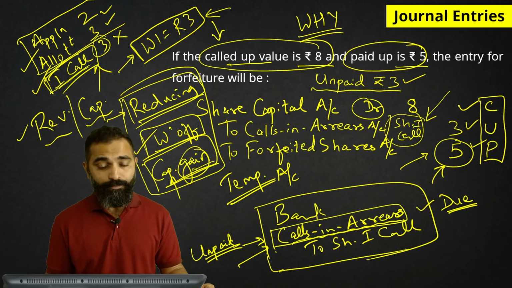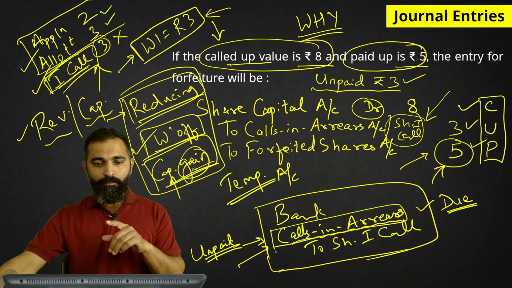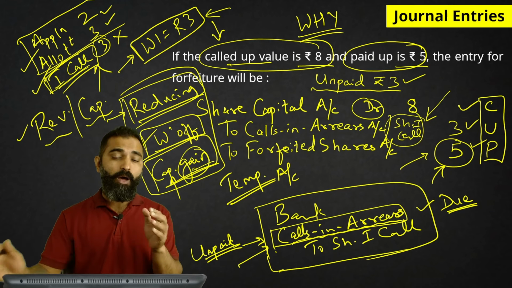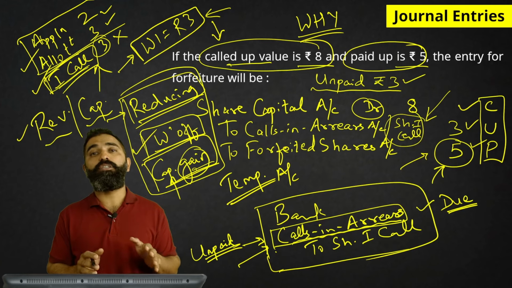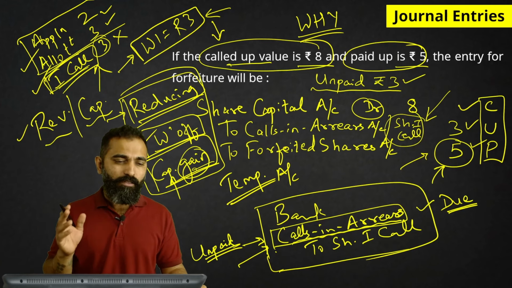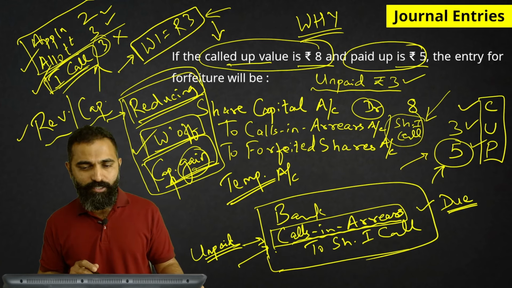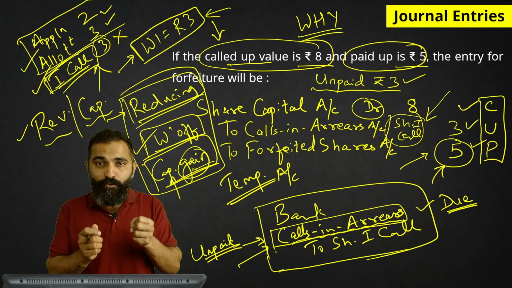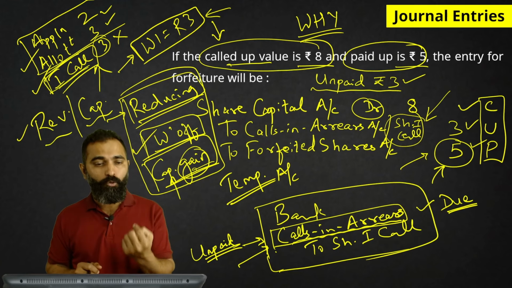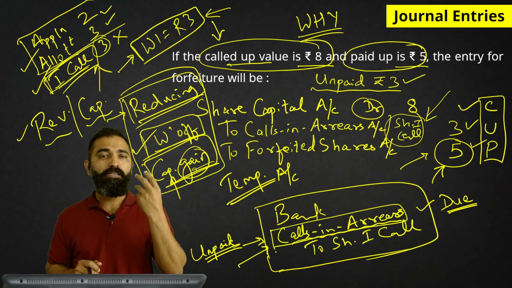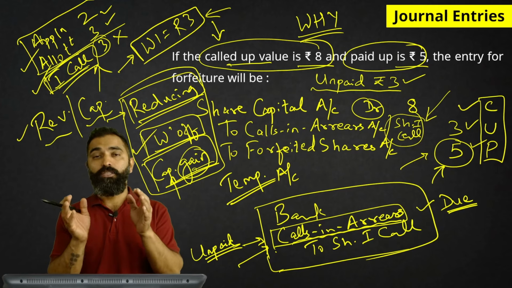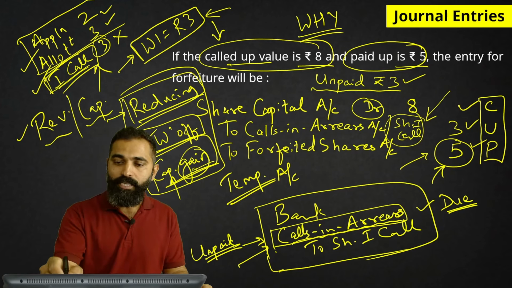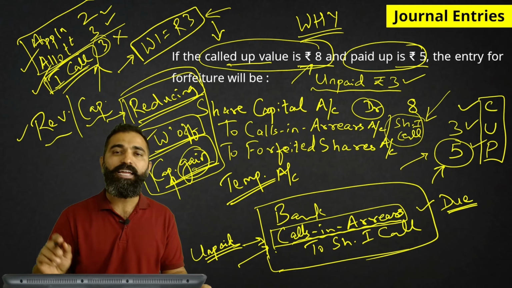Now, what is meant by called up value? On the date on which you decided to forfeit the shares, the company has asked for, till date, application 2 rupees, allotment 3 rupees, first call 3 rupees. So that means till date the company has asked for how much? 8 rupees. That's why we say the called up value is rupees 8.